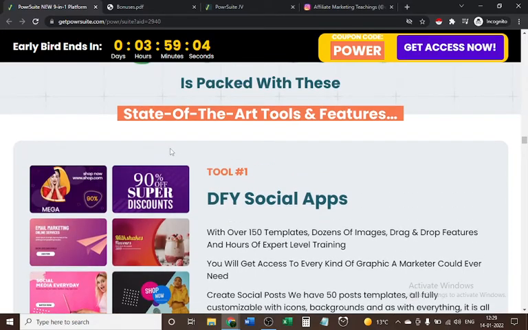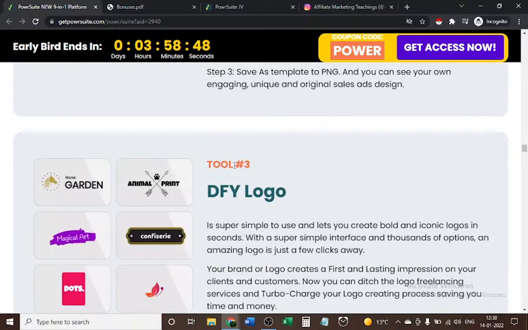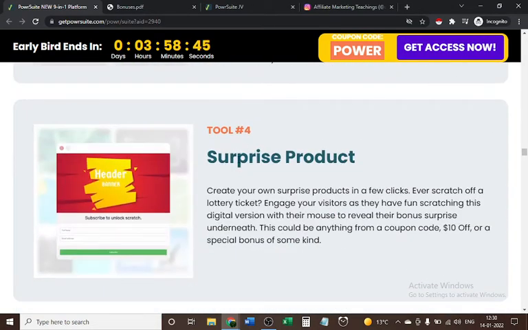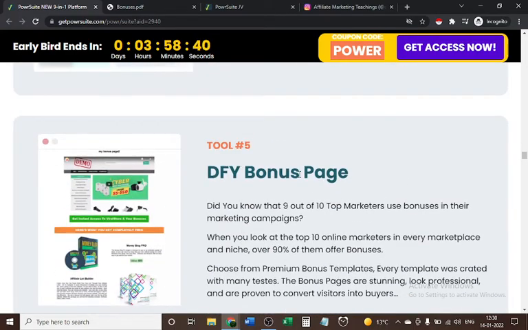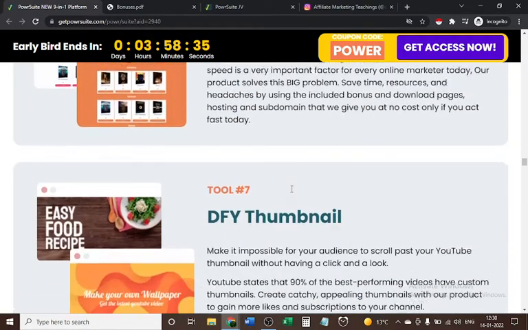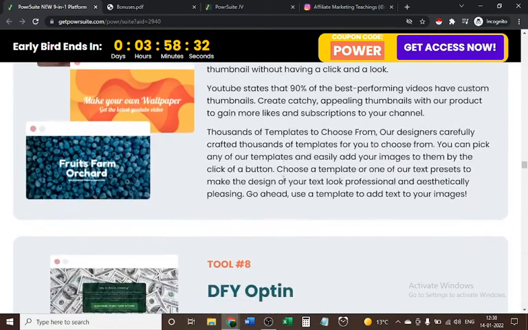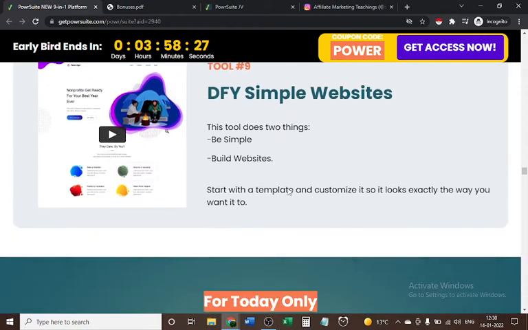So here's the interesting thing. State of the art tools and features. Among 9 tools, tool number 1 is DFY social app. Tool number 2 is DFY simple ads. Tool number 3 is DFY logo. Tool number 4 is surprise product. Tool number 5 is DFY bonus page. Tool number 6, DFY offer pages. Tool number 7, DFY thumbnail. Tool number 8, DFY option. And tool number 9, DFY simple websites.